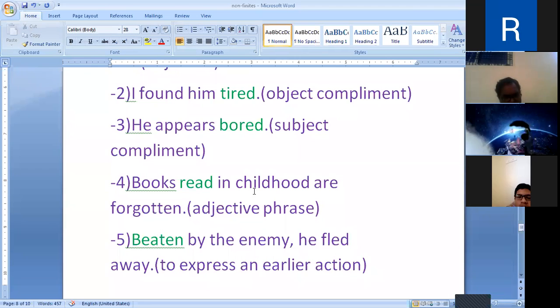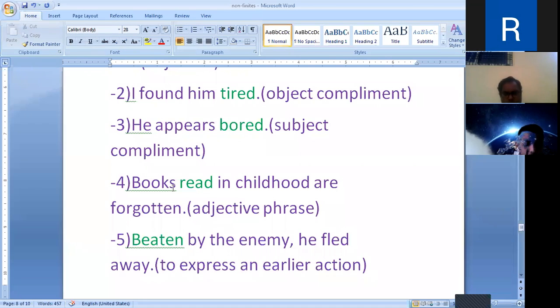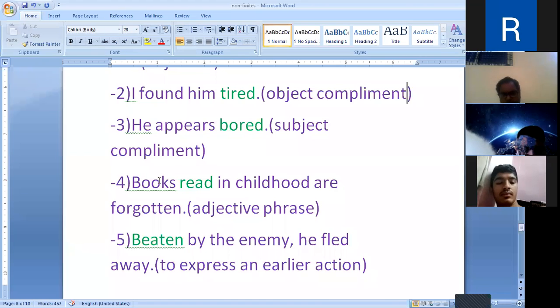So the past participle may be used as an adjective phrase, generally put after the noun it qualifies. The noun book is qualified by read, and the past participle is placed just after the noun.